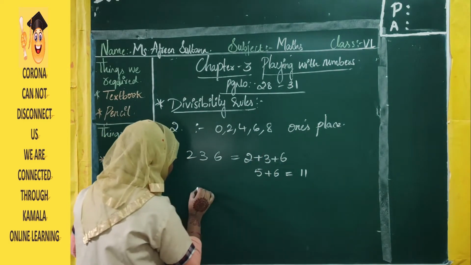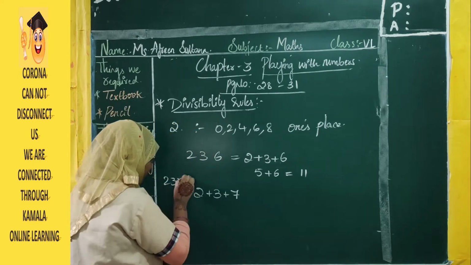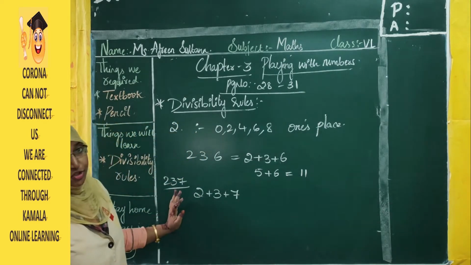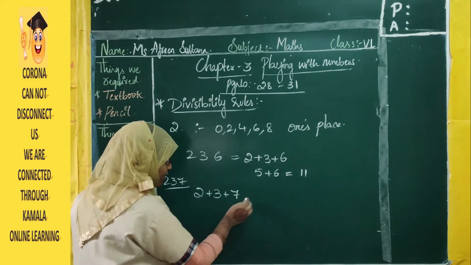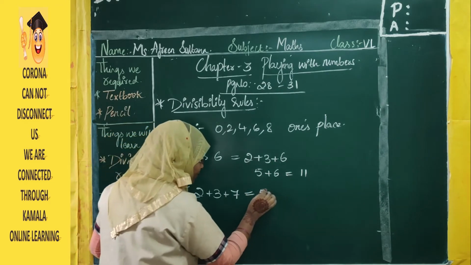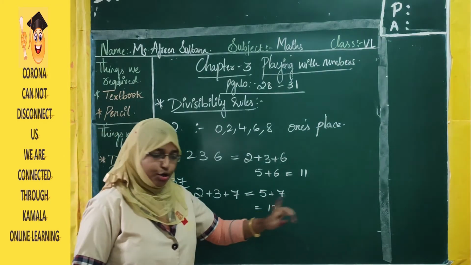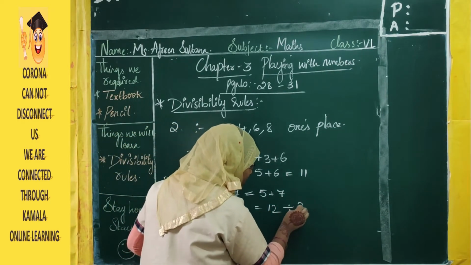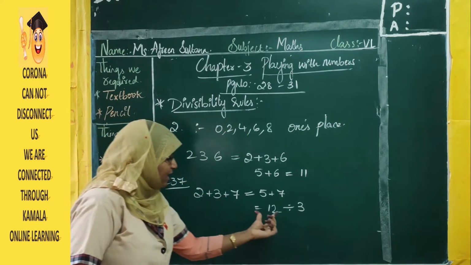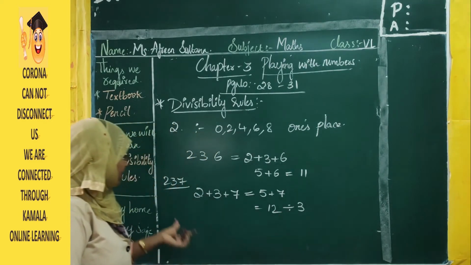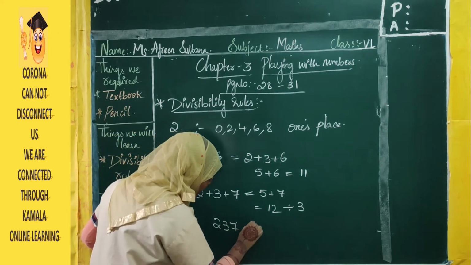Now if we change it to 2 plus 3 plus 7, that is 237. I want to see whether 237 is divisible by 3 or not. So what I have done? I have added the sum of the digits. So 2 plus 3 is 5. 5 plus 7 is how much? 12. Now is 12 divisible by 3? Yes. 3 fours are 12. So here, as the sum is divisible by 3, the number 237 is also divisible by 3.